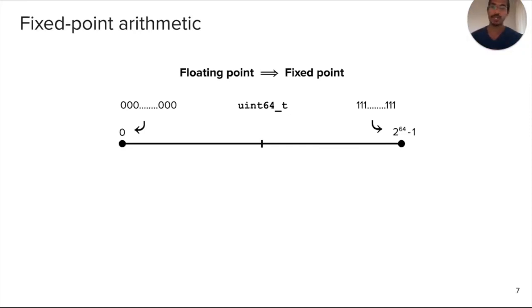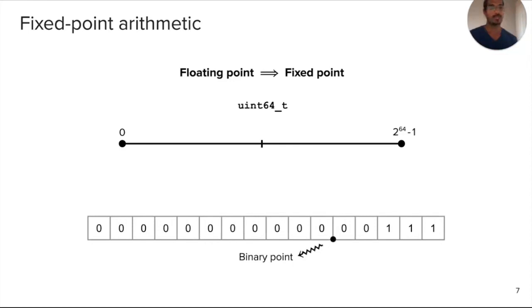minus 1. Fixed point arithmetic implies that we interpret these values differently. So we consider there is a binary point somewhere. Here it's shown at the end for 5 decimal digits, and so the fixed point precision of this is 5 binary bits. And so an unsigned 64-bit number such as 7, which is shown in here, is actually represented by the floating point number 7 over 32, and 32 is the 5th power of 2. And so this is sort of the mapping which the protocols have to implicitly take into account, that there is a fixed point encoding in there, and then consider them.